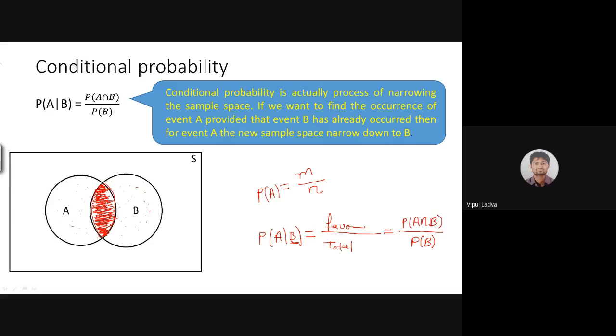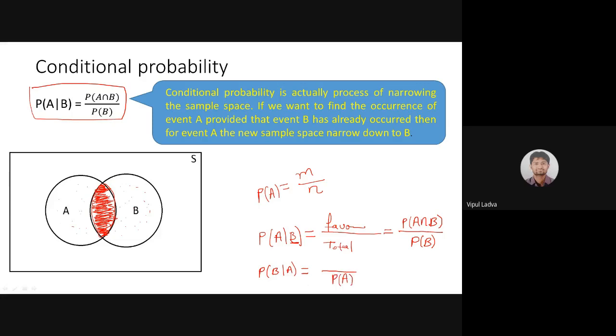That is the reason the formula for the conditional probability for event A under the condition event B was P of A intersection B divided by P of B. Now, if I'm looking for probability of B over A, now if A is my condition and we are finding a probability of occurrence of event B after occurrence of event A, then in such a case, my condition will be P of A. My condition is event A. So total cases will be regarding that.